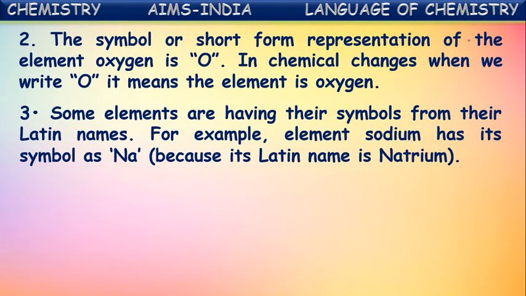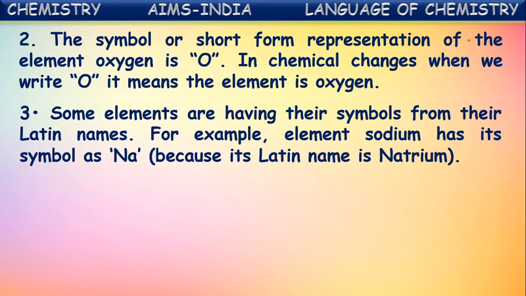If this first letter already exists as a symbol for some other element, then along with the first letter, a second prominent letter is also taken into the symbol. For example, the first letter of the name hydrogen is H, so its symbol is taken as H. But helium also has the first letter H, and H is already taken as the symbol for hydrogen. Then along with the H, the second prominent letter E is also taken into the symbol for helium. So it became He as the symbol for helium.